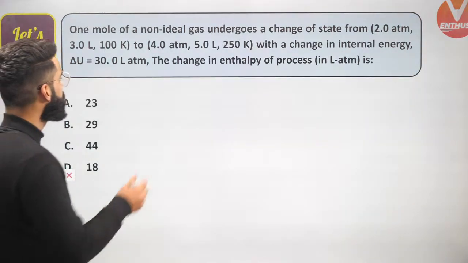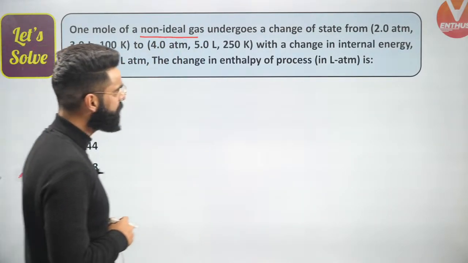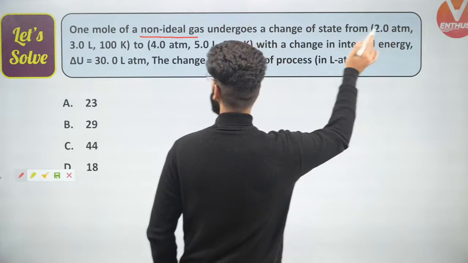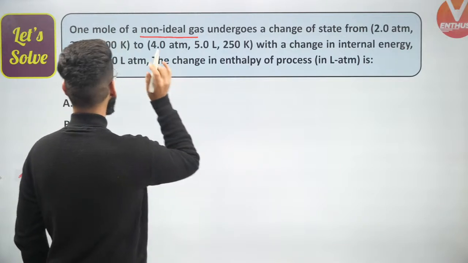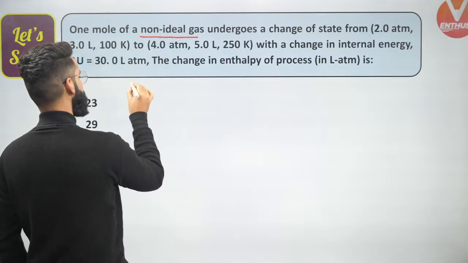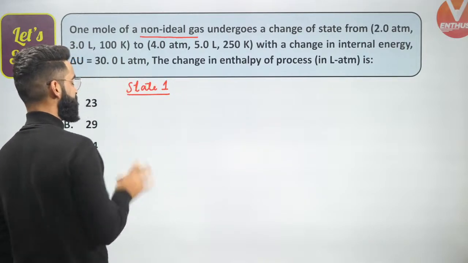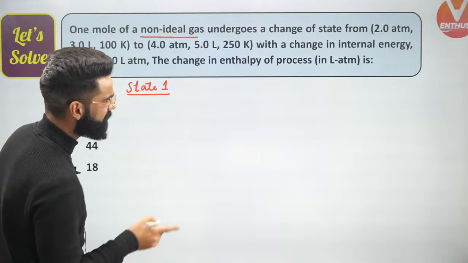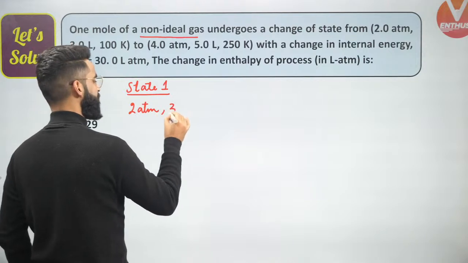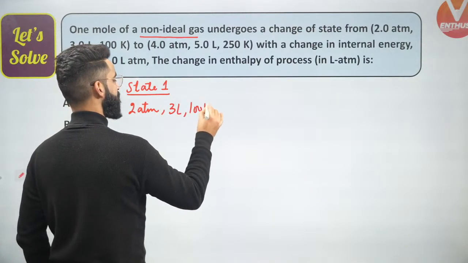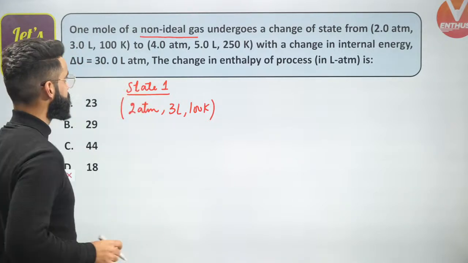Understand properly. 1 mole of a non-ideal gas undergoes a change of state from 2 atm, 3 liter, 100 Kelvin. So I have got 1 mole of non-ideal gas present at the initial state. At state number 1, its pressure is 2 atm, its volume is 3 liters, and its temperature is 100 Kelvin. These are the state parameters of the non-ideal gas at the initial state.